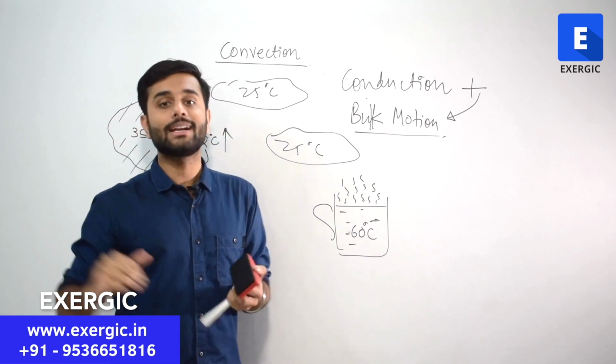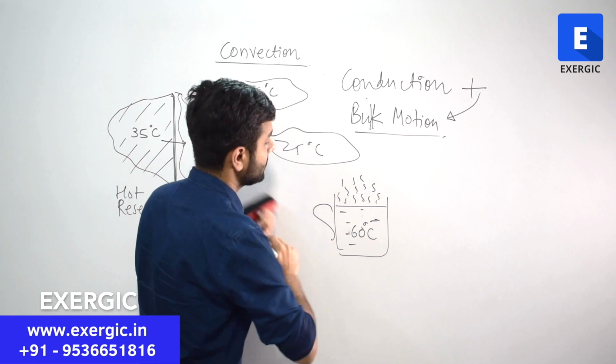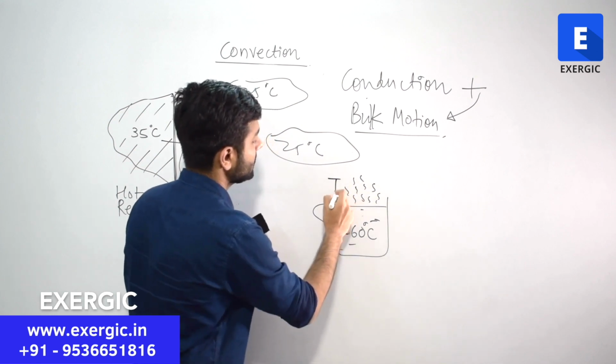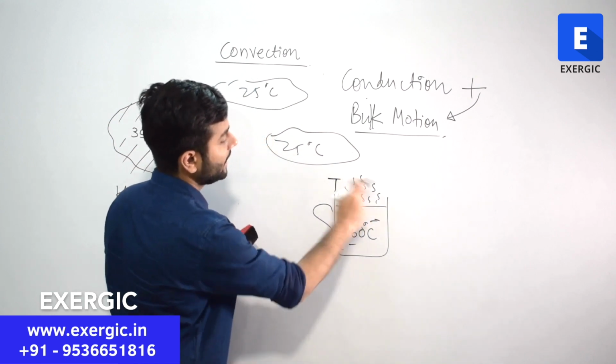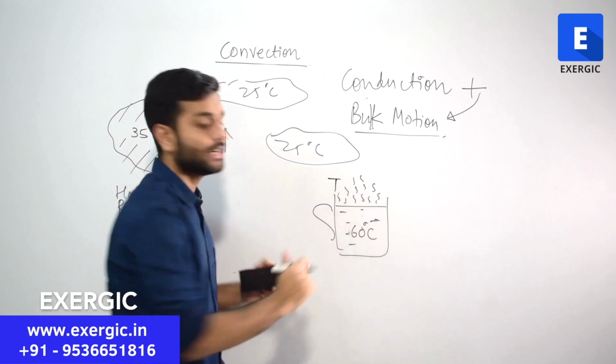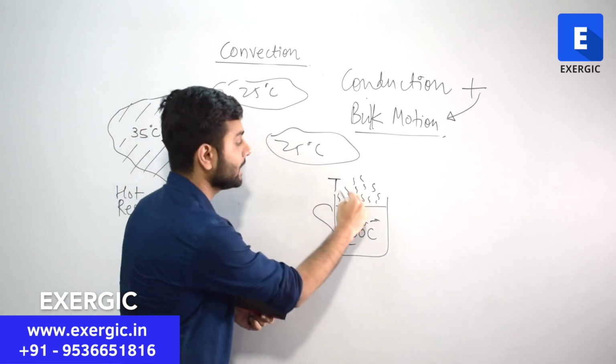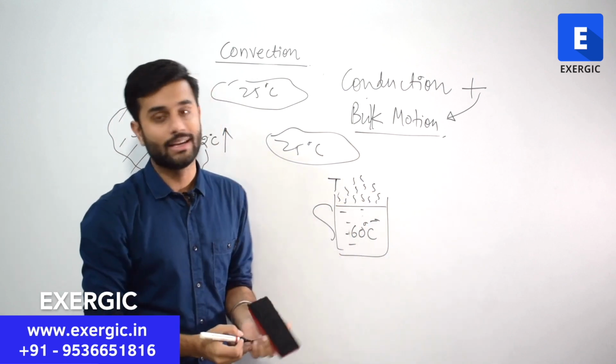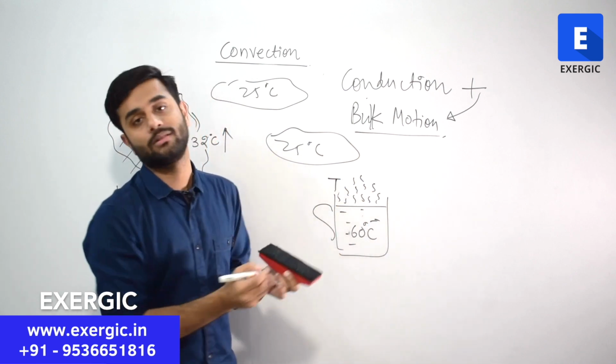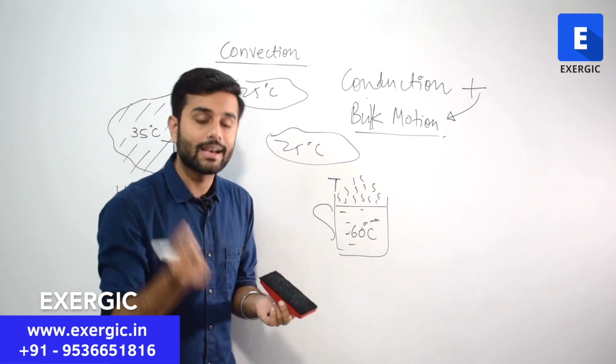But after that, since delta T decreases, the temperature difference between the air above the surface and the tea will decrease with time, as this air keeps on getting hotter and hotter, and the tea keeps on getting cooler and cooler. So since delta T decreases, the rate of heat transfer decreases.